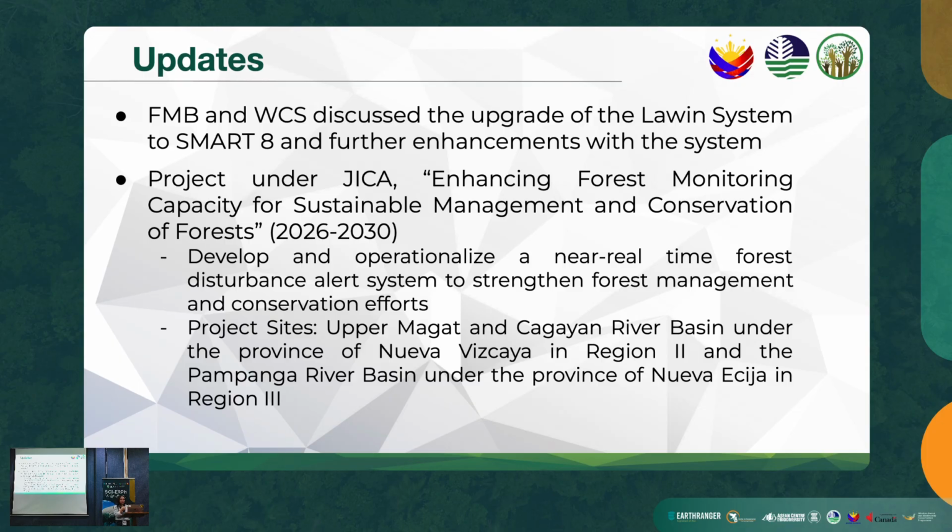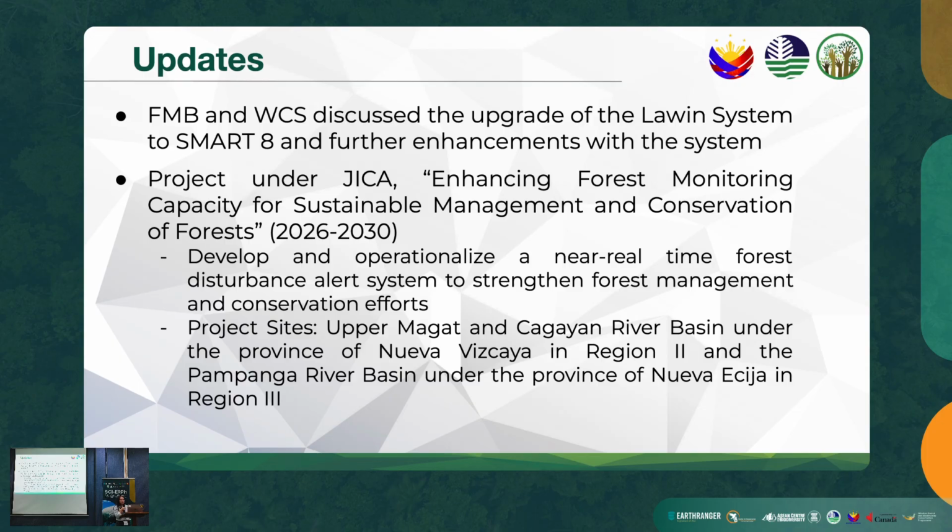So as additional information, we also have the newly signed project with JICA, Enhancing Forest Monitoring Capacity for Sustainable Management and Conservation of Forests. The project has a duration of 4 years with an overall goal to develop and operationalize a near real-time forest disturbance alert system to strengthen forest management and conservation efforts.